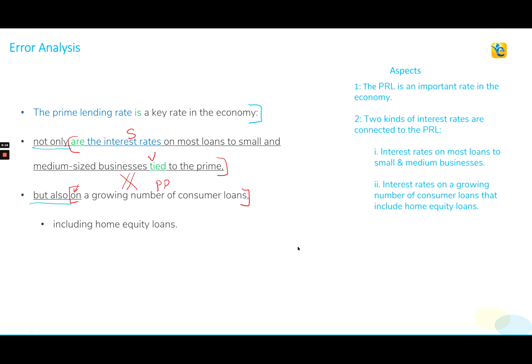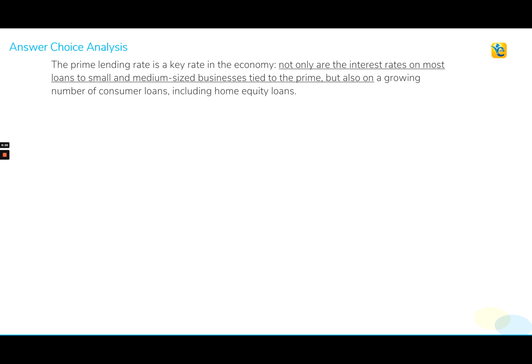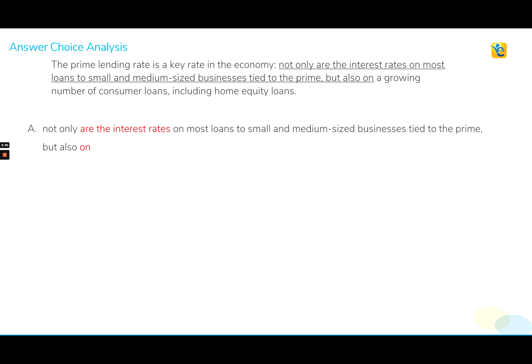So meaning is clear, but the grammar of this sentence is absolutely off. So let's now take a look at other answer choices and figure out which answer choice is the correct one. Well, we know that choice A is incorrect because my parallelism is not right after not only and but also. Choice B indeed is the correct answer choice here.